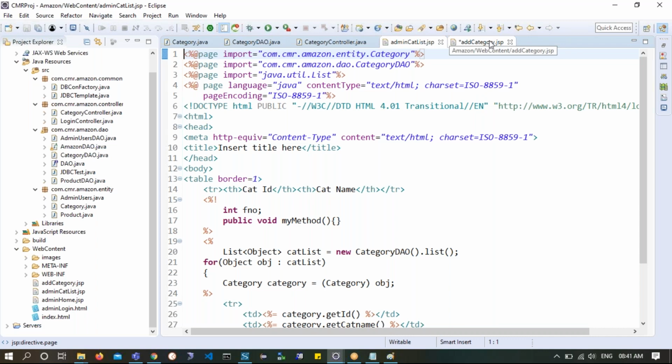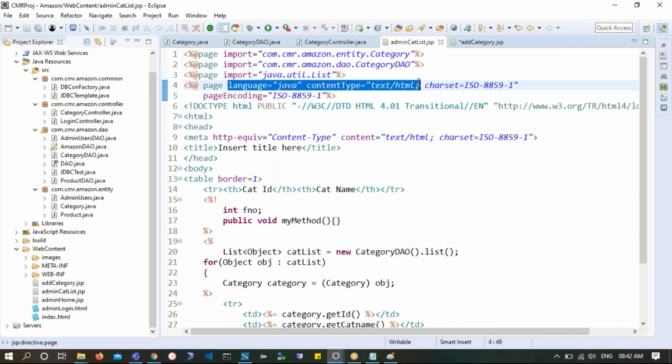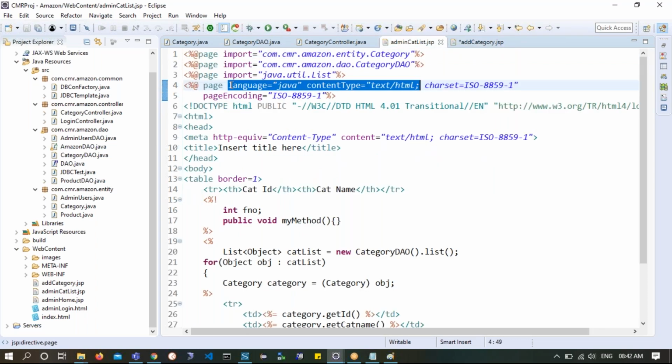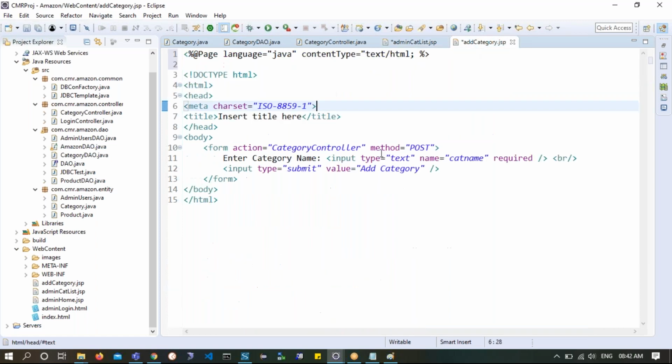So what if I don't write anything? Well, don't write anything. Please try to write at least these two. Language equals Java, content type equals text/html. These two are the minimum expected from a scriptlet @. Okay? So @page directive can be written in this way. You can have a space or not, it works. So here I'm going to press Control S.